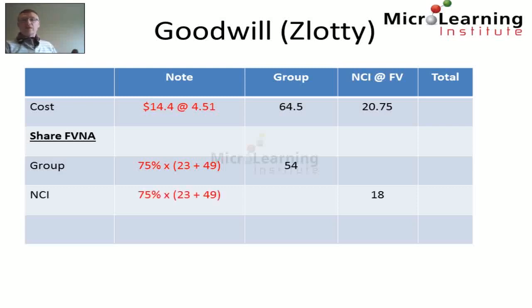The non-controlling interest was, and there's a typo here, 25% of the net assets of Crow, and that was $18 million. So therefore, the goodwill that was recognized on acquisition within the group was 10.5 million zlotys, and the goodwill that was recognized in the non-controlling interest was 2.75 million zlotys. And the total goodwill in that case in zlotys was 13.25 million zlotys.